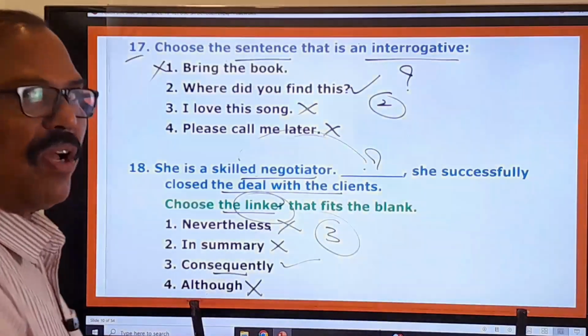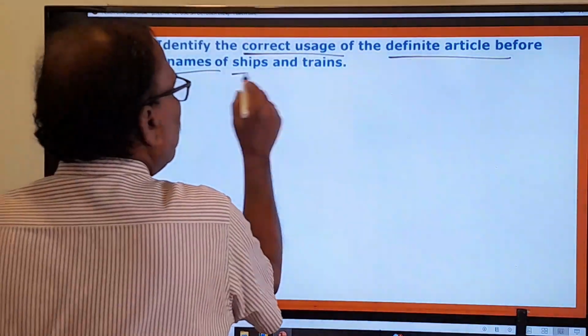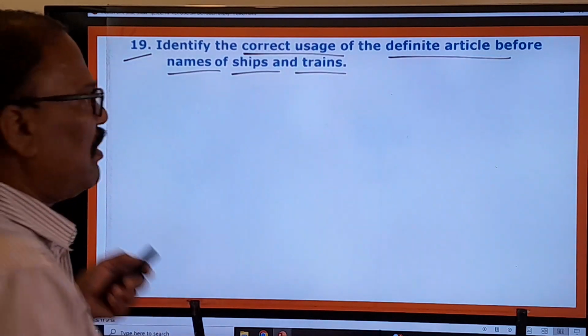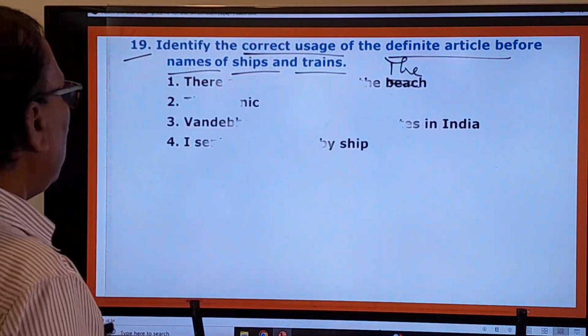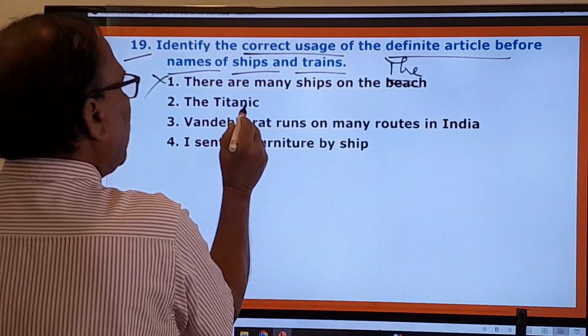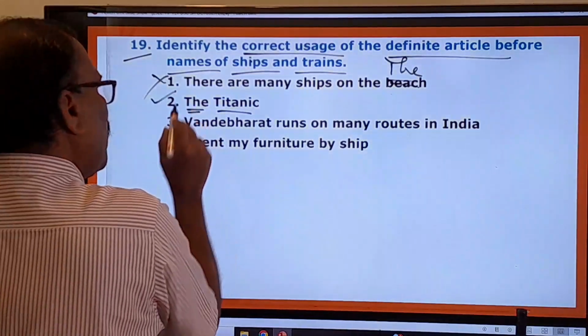Now you move on to 19th one. Identify the correct usage of the definite article before names of ships, trains. Correct usage of the definite article. What's the definite article? The is called the definite article. Now let us see that here. There are many ships on the beach. Okay, the Titanic, it's the name of the ship. Before that, the definite article is used, and therefore this is the right one.